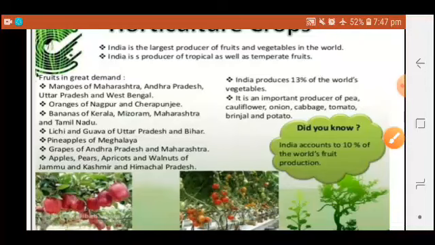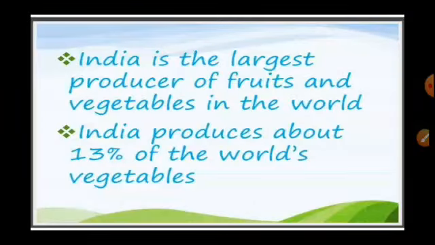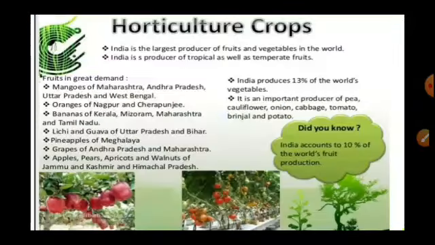India produces a large share of the world's vegetables. Here we read how much vegetable is produced: 30%. India is an important producer of pea, cauliflower, onion, cabbage, tomato, brinjal, and also potato.